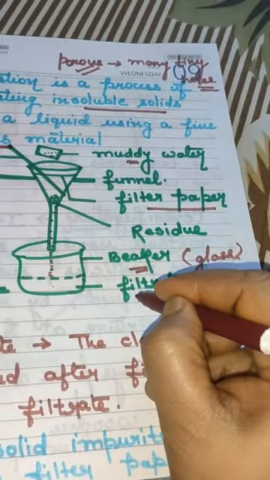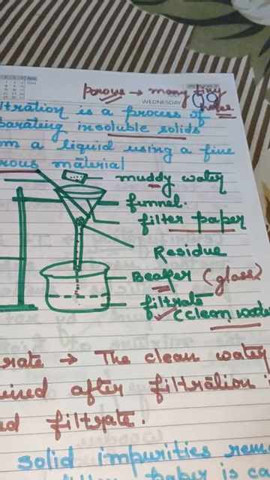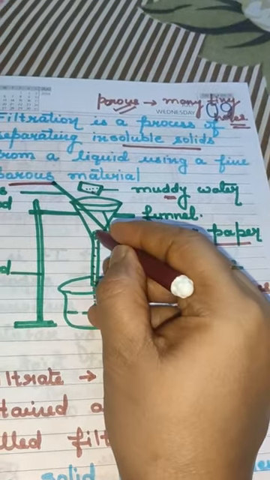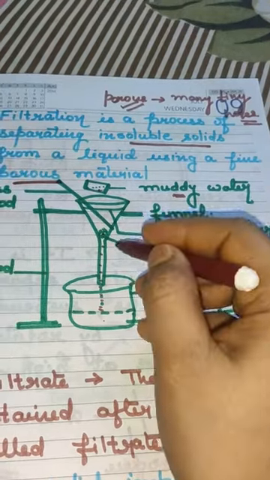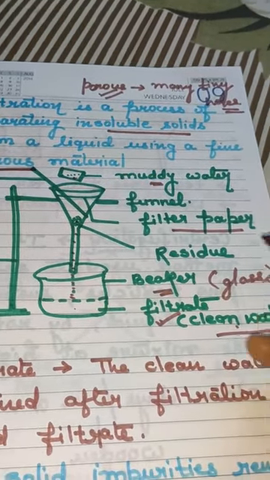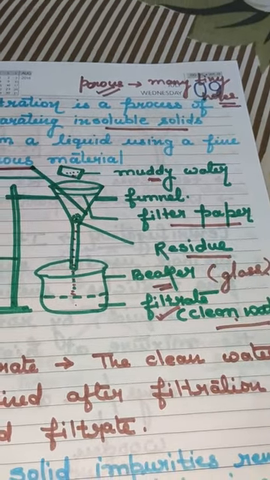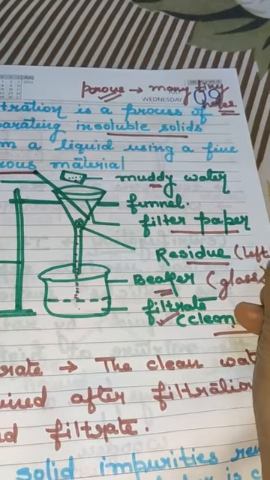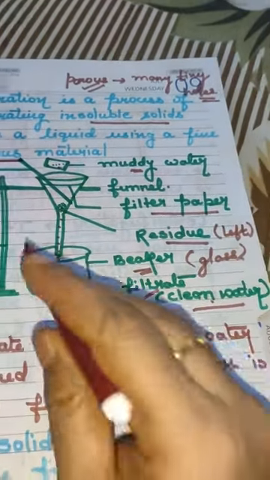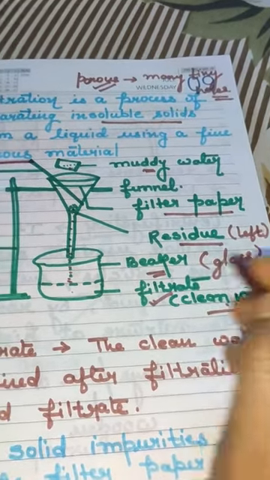This clean water is known as filtrate. What do we call it? Filtrate. The unwanted particles or the soil particles which are collected in the funnel are termed residue. Residue means the left one, which is not needed. The result we have got is clean water known as filtrate.